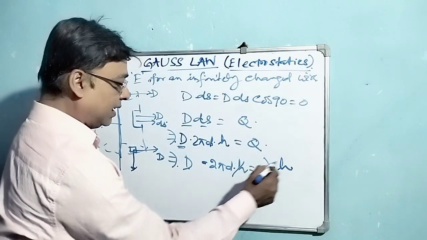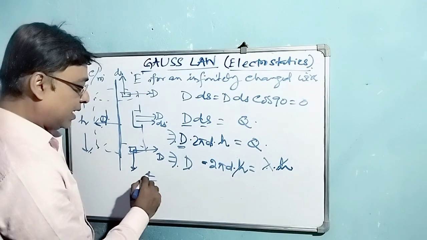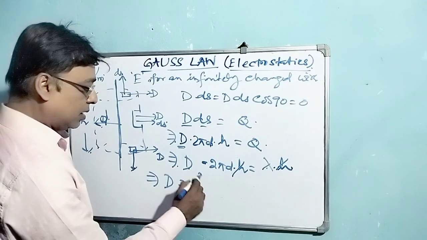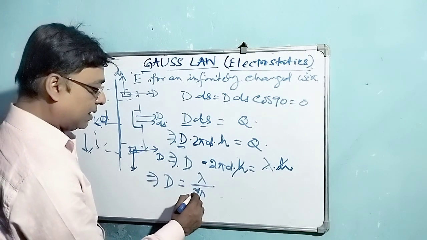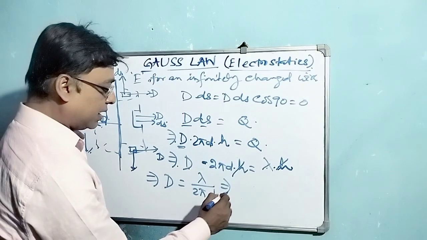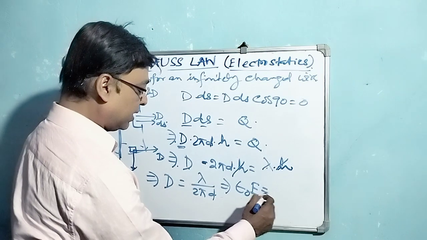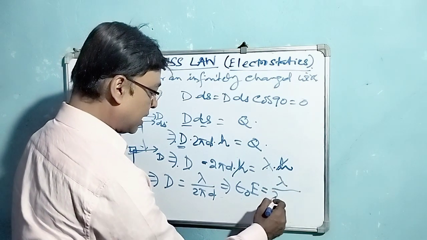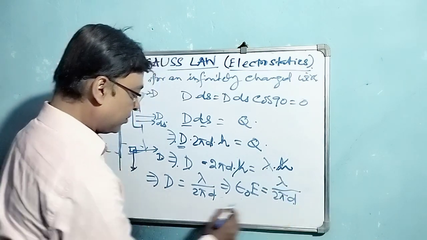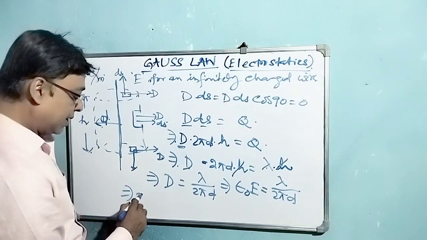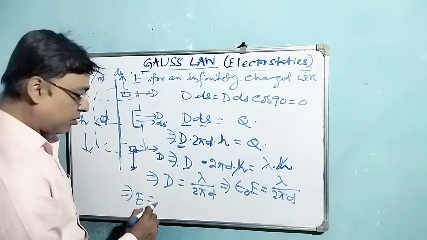Now cancelling h on both sides, we get D is equal to lambda by 2 pi d. We know that D is nothing but epsilon 0 into the electric field intensity, so epsilon 0 E is equal to lambda by 2 pi d. So from that we can get E, that means the electric field, is equal to